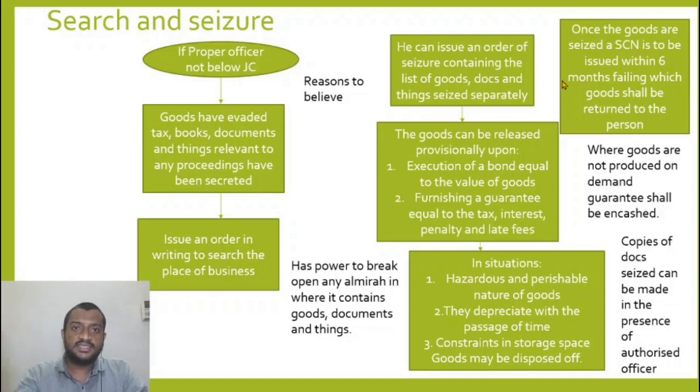Now once the goods are seized, a list is given to him, an order of seizure is issued. A show cause notice has to be issued to him within 6 months. The show cause notice is nothing but asking for a written representation, his reply to combat the seizure. Why should I not seize the goods? Why should I not dispose of the goods which have been seized? That is the question. You have to reply giving your own reasons. If this notice is not issued within 6 months of seizure, then he has to return the goods back.